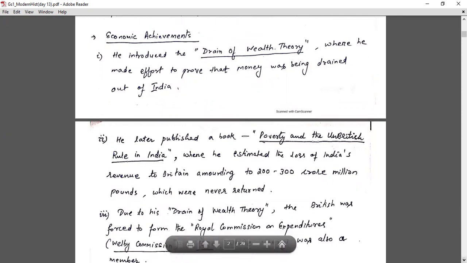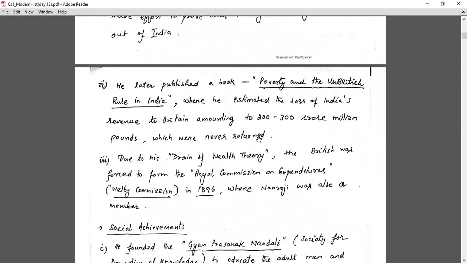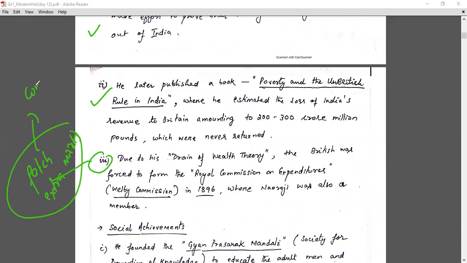Now the third point will also fetch you extra marks. The first 2 points, drain of wealth theory and Poverty and Un-British Rule, are very common. This third point will fetch you extra marks, and that is what is needed in mains answer writing: content, because this is a very factual question. Due to his drain of wealth theory, the British were forced to form the Royal Commission on Expenditure, the Welby Commission, in 1896, where Naoroji was also a member.